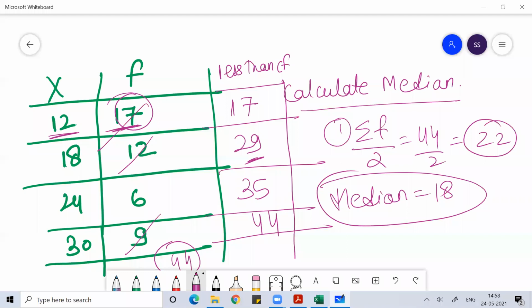I hope you understand, because if 44 numbers are there, then the central part of the data will lie around the 22nd or 23rd value. And what is that value? That value is 18. The median is 18. Can you get this concept, guys?